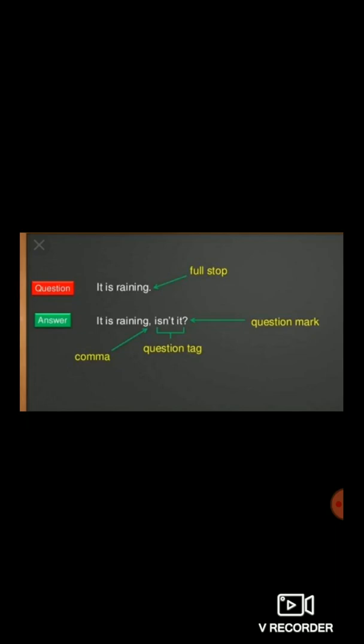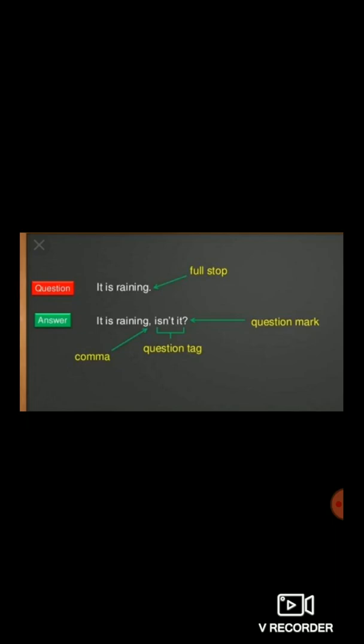Why isn't? Because is in the sentence was a positive statement. That's why we added the question tag negative. That means in the sentence, after the auxiliary verb is, not was not used, which means the sentence was positive. So the question tag will always be negative.